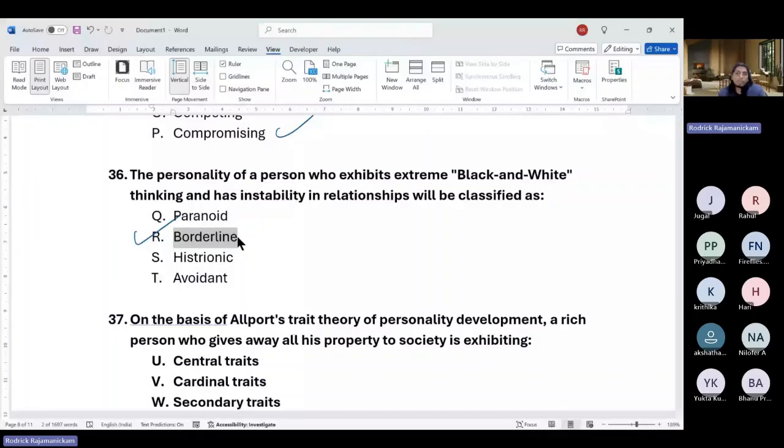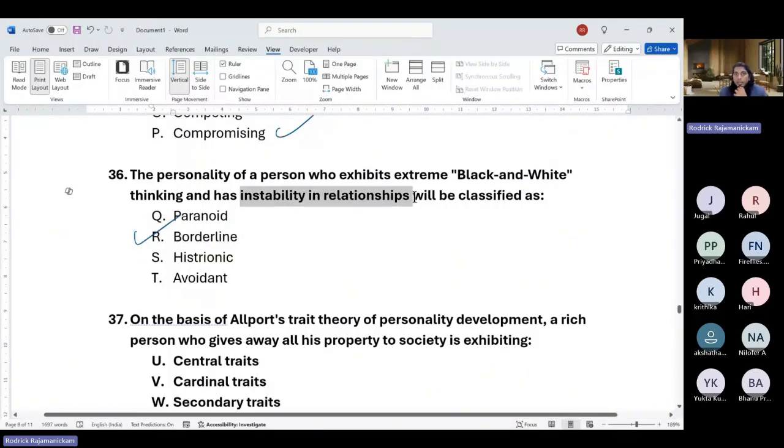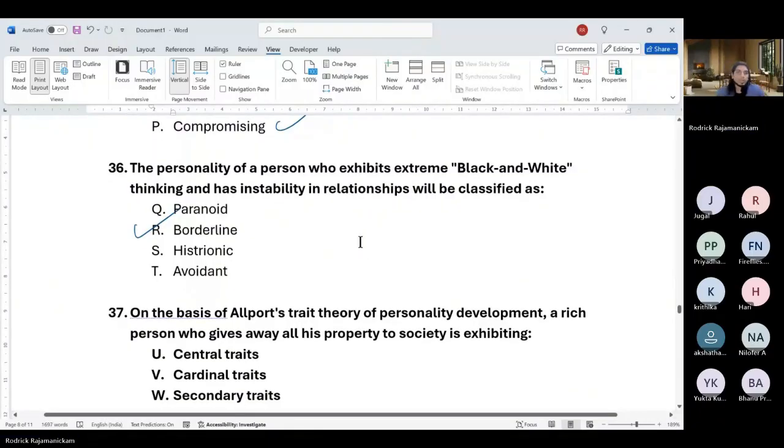Other things like self-harm tendencies, and a sense of emptiness. These are all core symptoms of borderline, and particularly instability in interpersonal relationships. Histrionic is attention seeking.